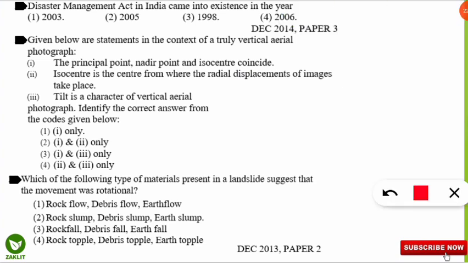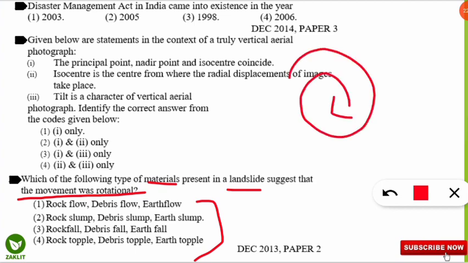Coming to the next question: which of the following types of materials present in a landslide suggests the movement was rotational? So in some place there is a landslide, and from these materials we should tell whether it was a rotational type of landslide. Here option 2 will be correct. That means if the materials are rock slump, debris slump and earth slump, then from these we can say that the landslide was rotational in nature.